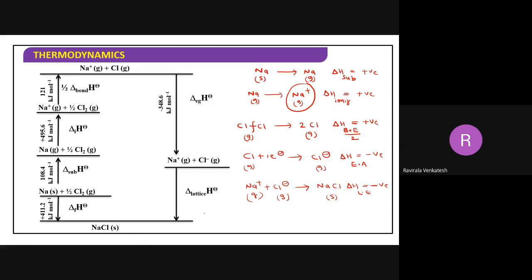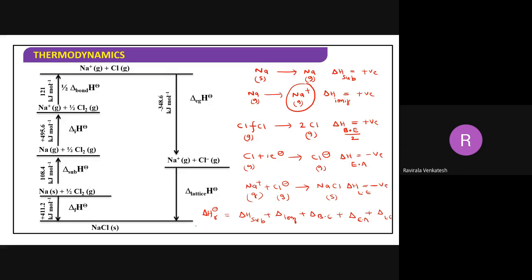Now, what is enthalpy of reaction? The enthalpy of this reaction is equal to everything I have written here: enthalpy of sublimation plus enthalpy of ionization plus enthalpy of bond energy. I have taken half only, but I have taken 2 here; for every reaction you can take only this one. Plus enthalpy of electron affinity, and finally enthalpy of lattice energy.